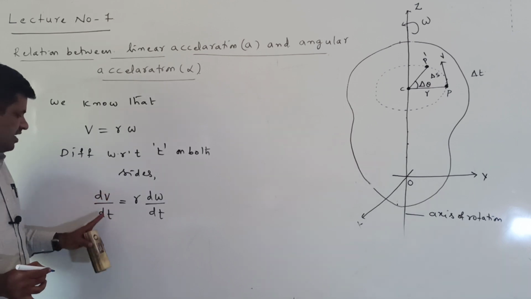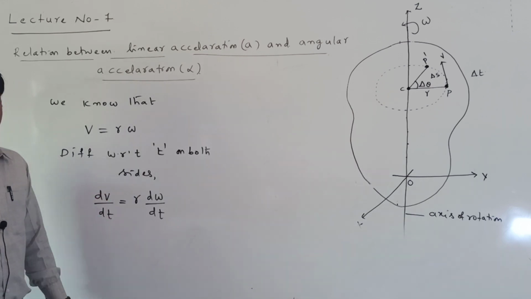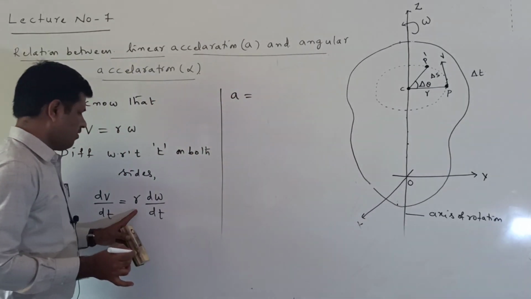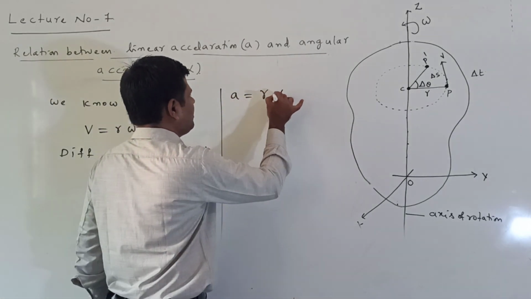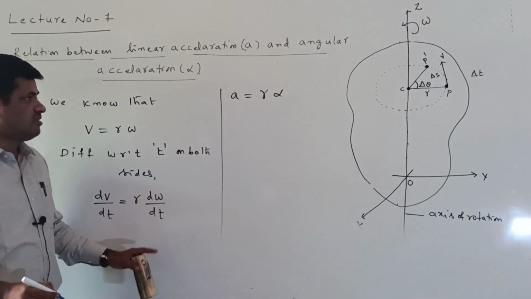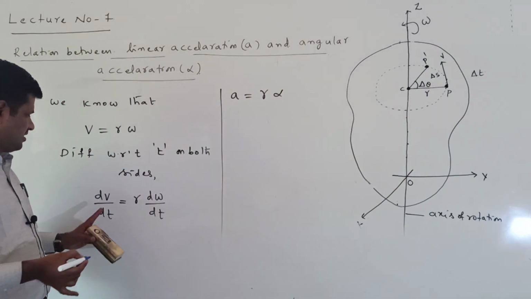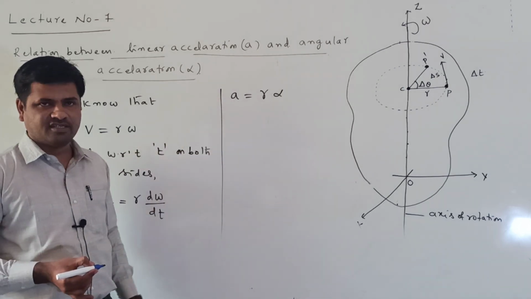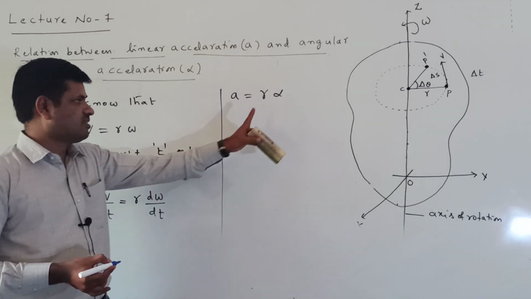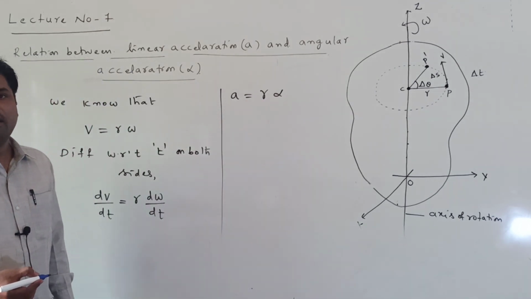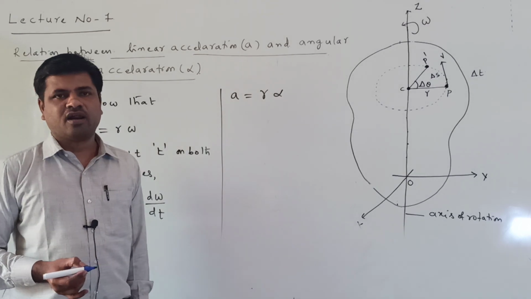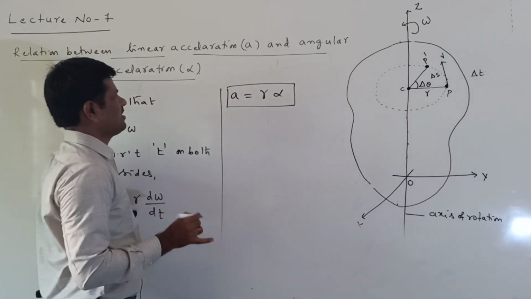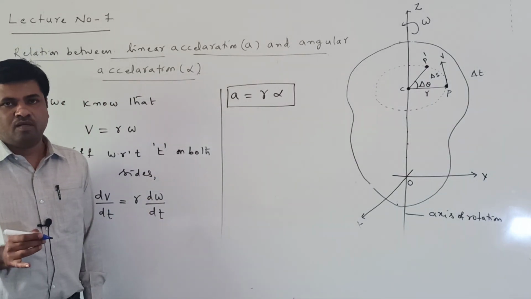Now dv by dt is the linear acceleration A, and d omega by dt is the instantaneous angular acceleration. So A is equal to r alpha. This is the relation between linear acceleration and angular acceleration.